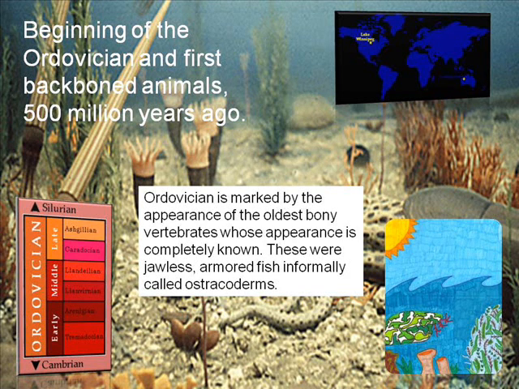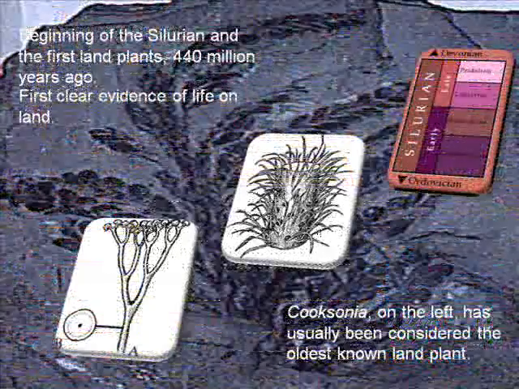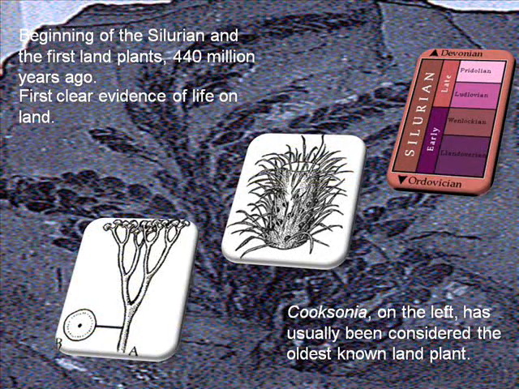Beginning of the Ordovician and first backboned animals, 500 million years ago. The Ordovician is marked by the appearance of the oldest bony vertebrates whose appearance is completely known. These were jawless armored fish informally called ostracoderms.